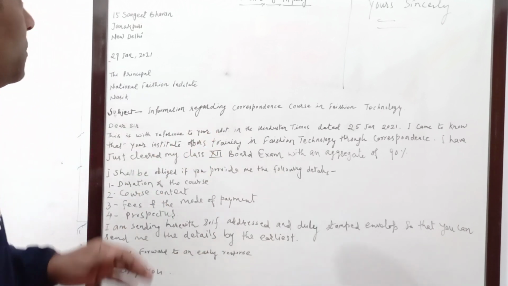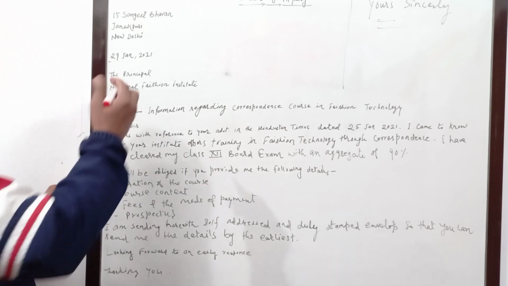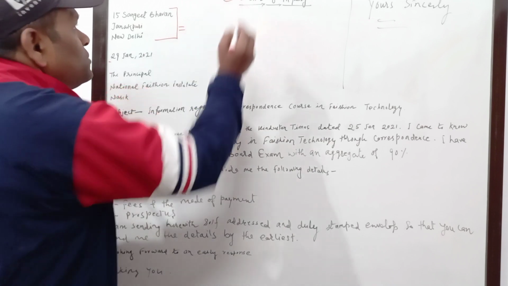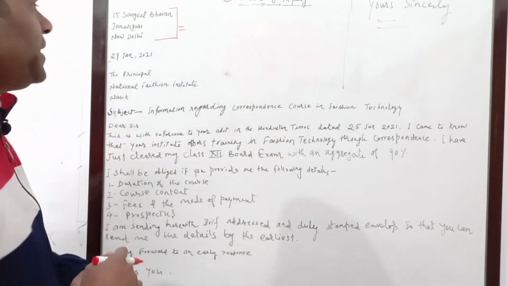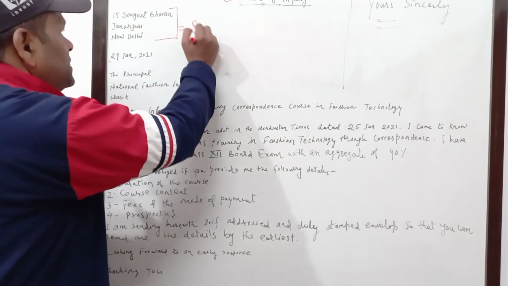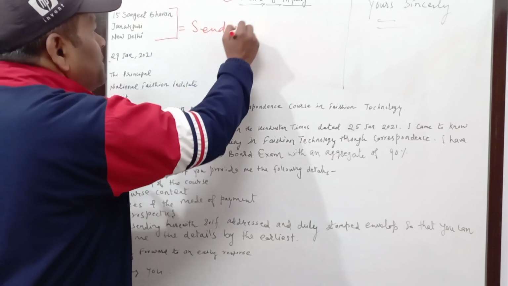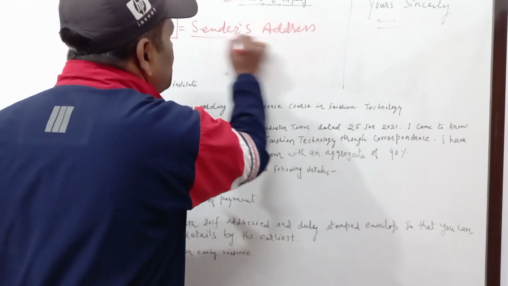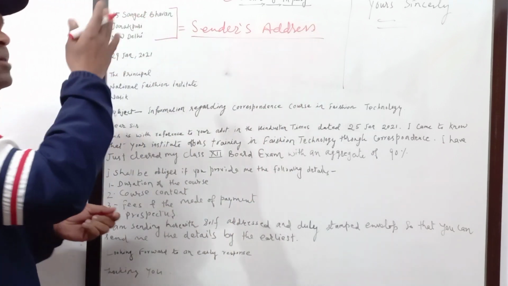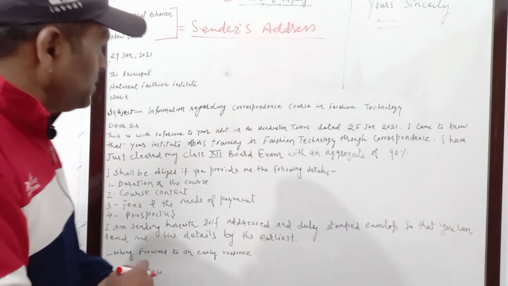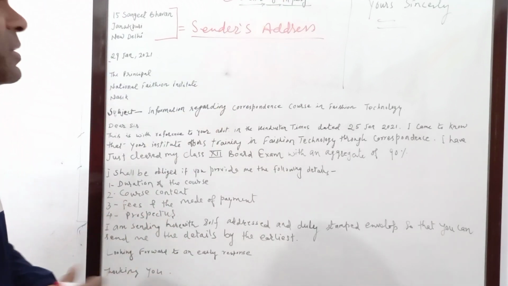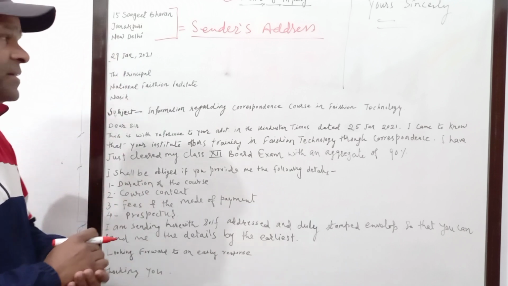First of all, I'll talk about the format. My dear children, remember that when we write a formal letter, and this letter also comes in the category of formal letter, we first write the sender's address. That is mandatory. You will get the sender's address from the question, so don't worry, you read the question and you will get it. The name and the address of the person will be given there. The name we will write when we write the complimentary clause, and the address we write here.